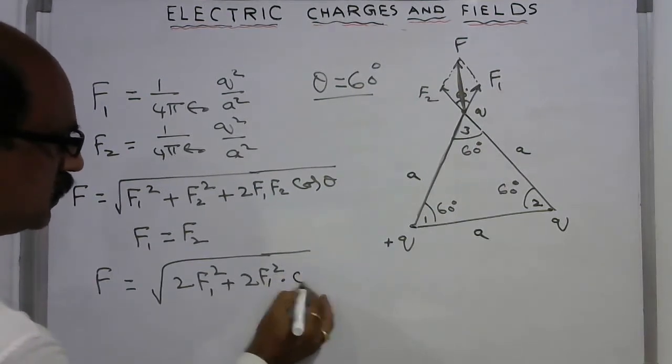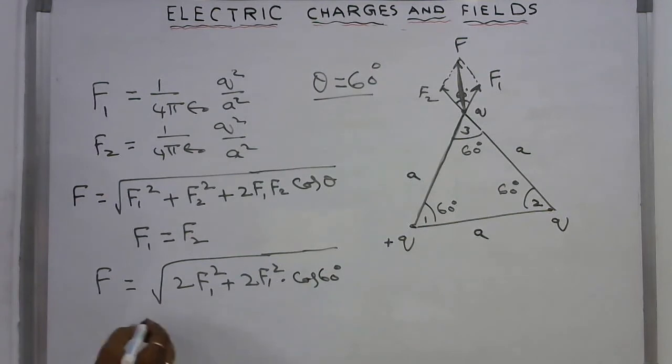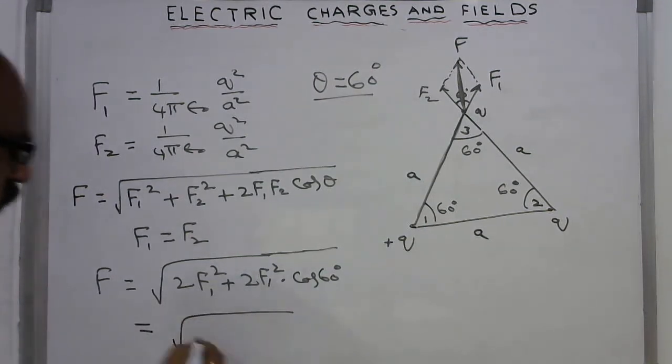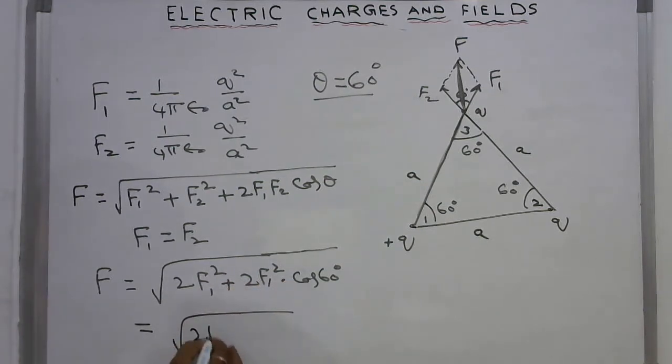So you will be getting under root 2 F1 square, you take as common factor.